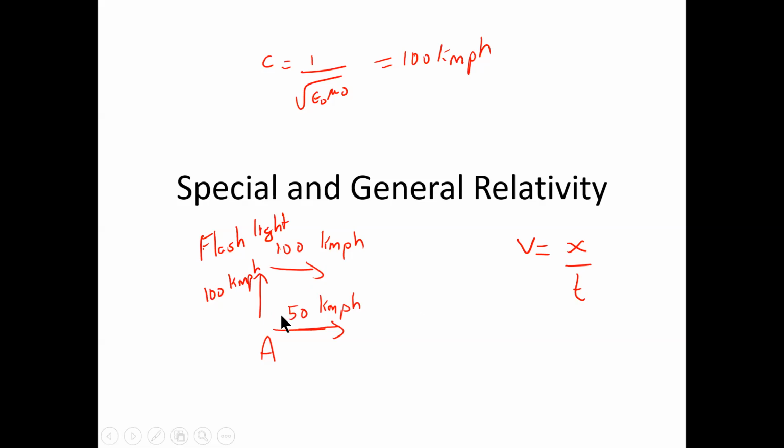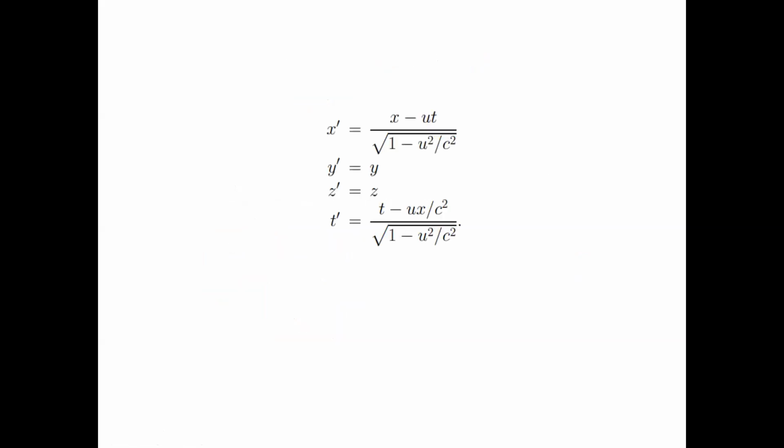Otherwise, the speed of light would be speeding up for this person because he's moving at 50, and he should observe only 50 due to the relative motion, but he still observes 100. Therefore, either the speed of light is speeding up, or the rulers and clocks you are using are changing. There is a scaling of the rulers and clocks. That is the fundamental argument.